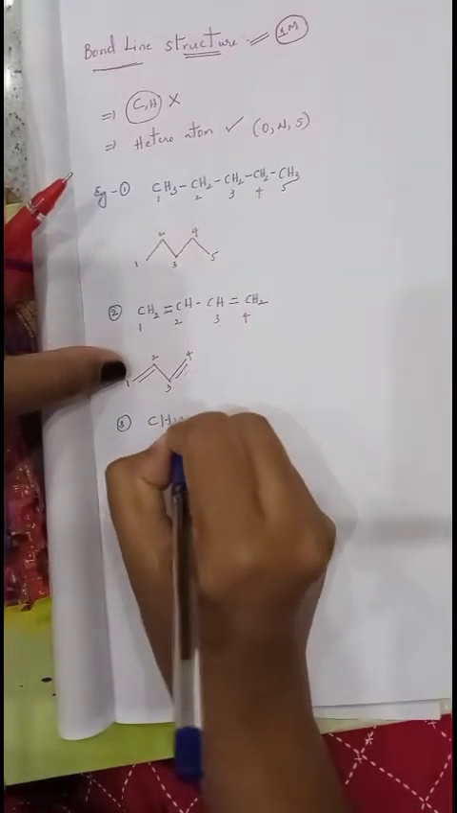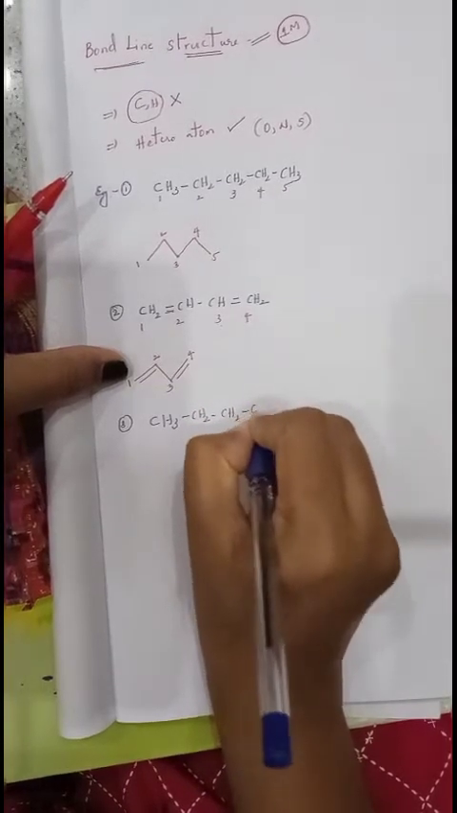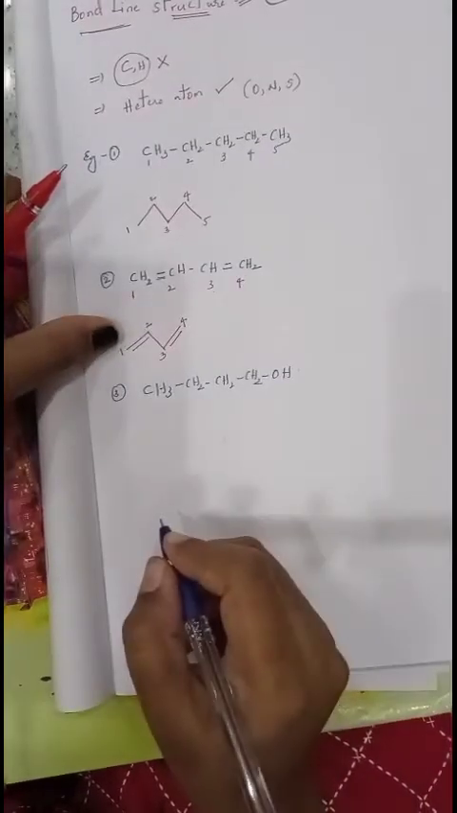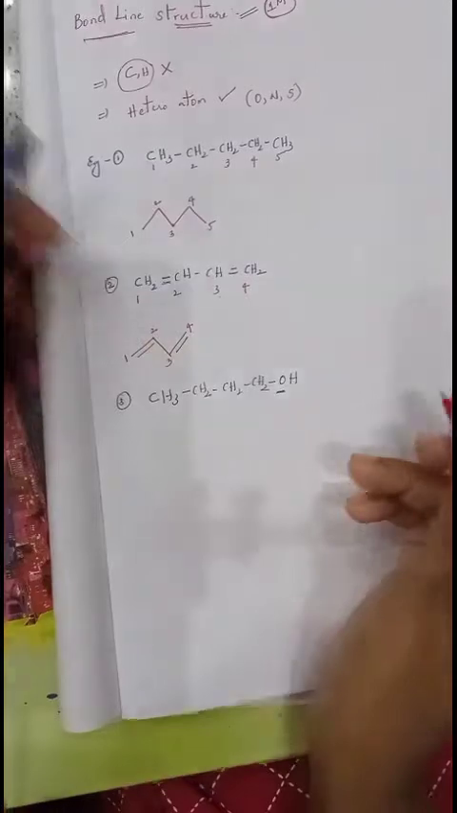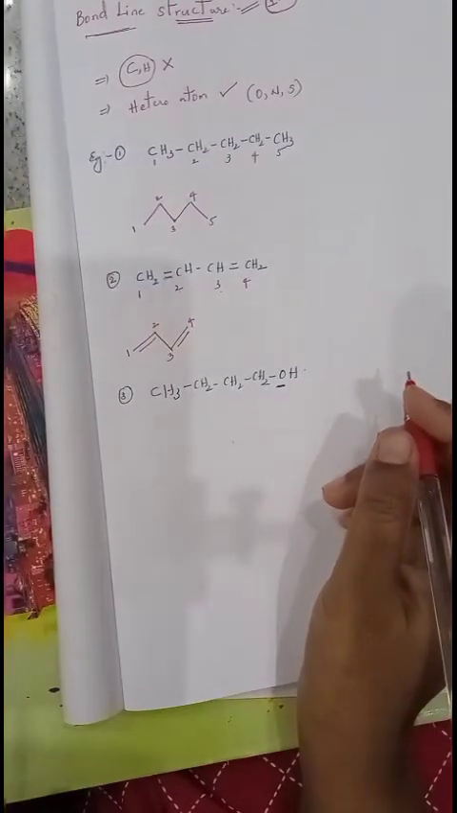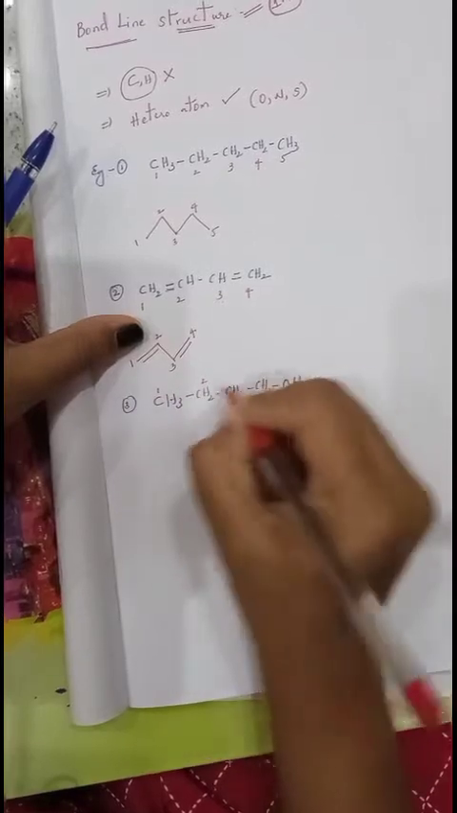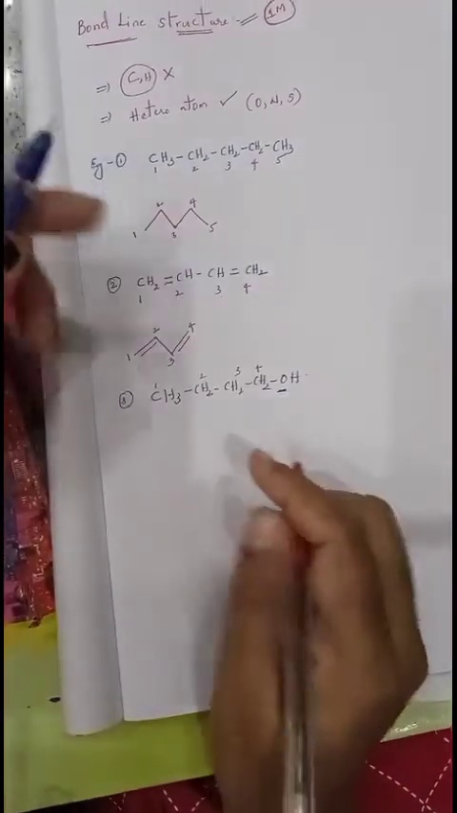For example, CH3, CH2, CH2, CH2, OH. Now we want to represent this compound. Here there is a heteroatom, oxygen. Just remember that one. First give numbering for the carbon atoms: 1, 2, 3, 4. First write all the 4 carbon atoms.